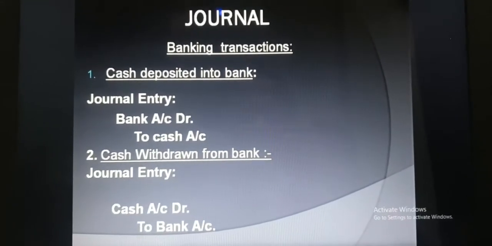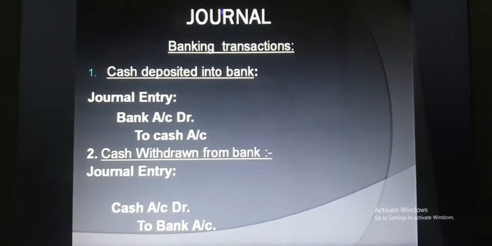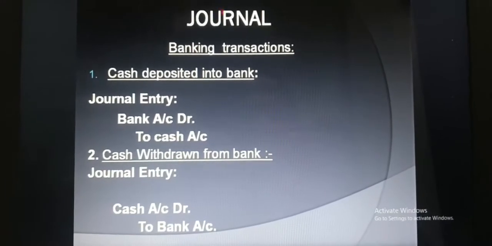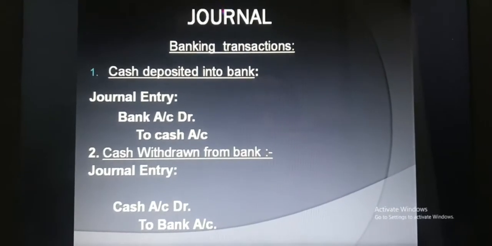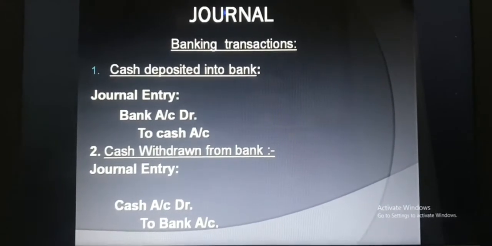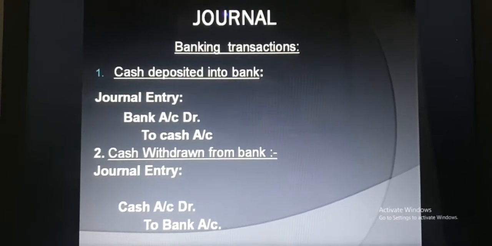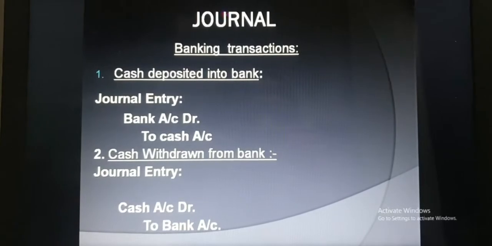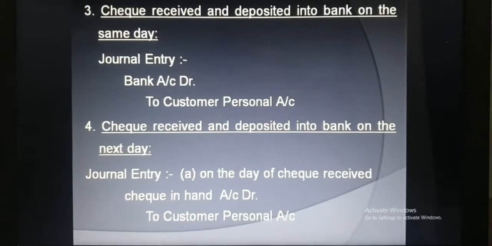In the second part, it is just the opposite of the first entry, that is cash withdrawn from bank. Whenever we withdraw cash from bank, cash is coming into the business, so cash will be debited, and who is the giver? That is bank. So bank will be credited. So here are the two entries related to cash deposited into bank and cash withdrawn from bank.